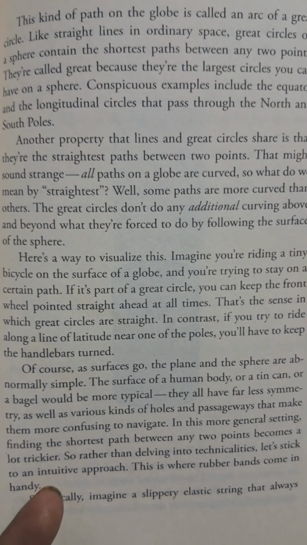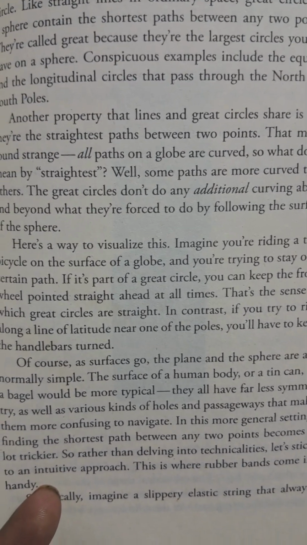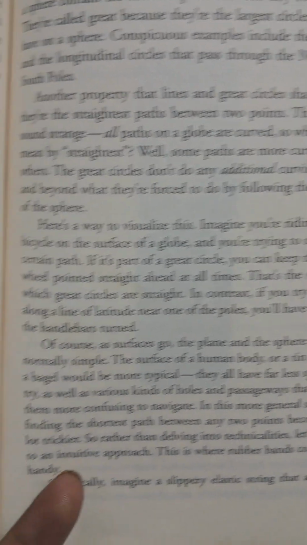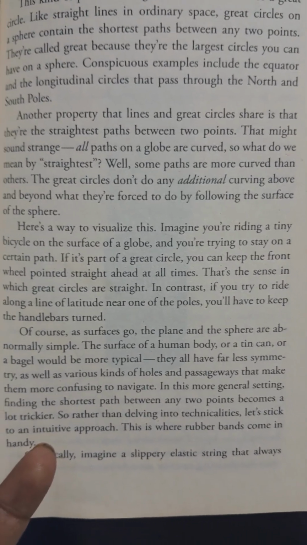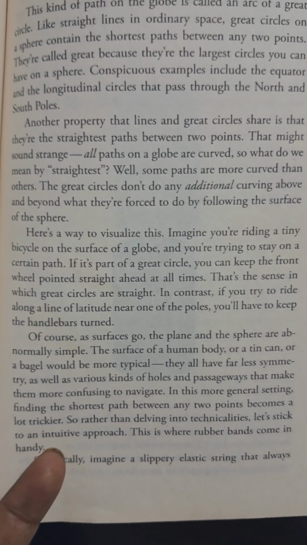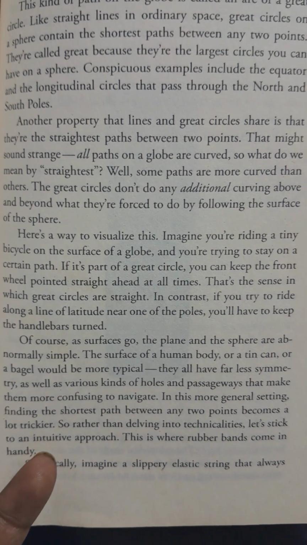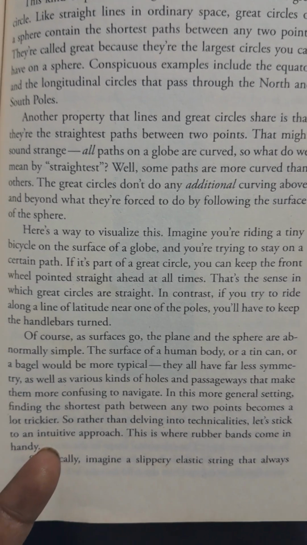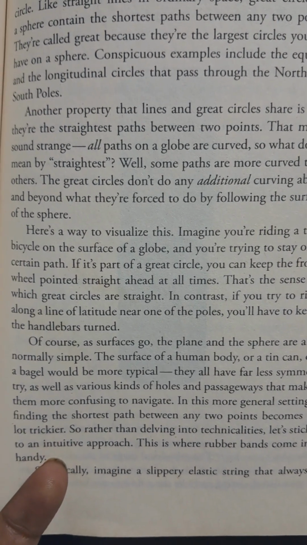Here is a way to visualize this. Imagine you are riding a tiny bicycle on the surface of the globe. You are trying to stay on a certain path. It's a path of a great circle. You can keep the front wheel pointed straight ahead all the time. That is the sense in which great circles are straight. In contrast, if you try to ride along a line of latitude near one of the poles, you will have to keep the handlebars turned. Of course, okay.